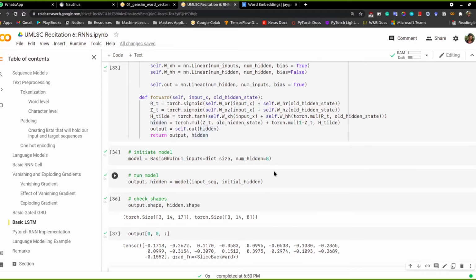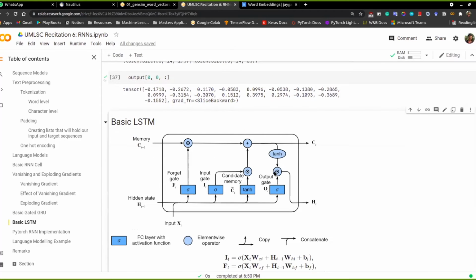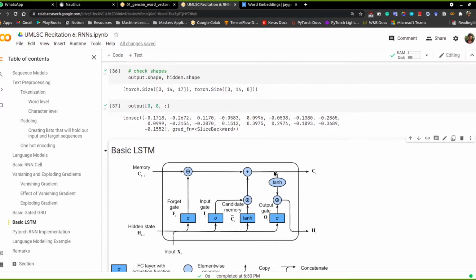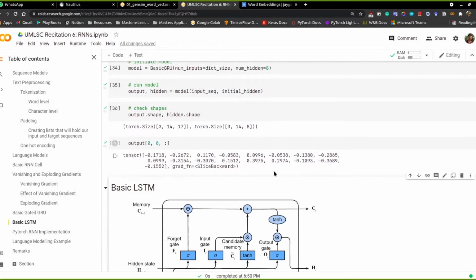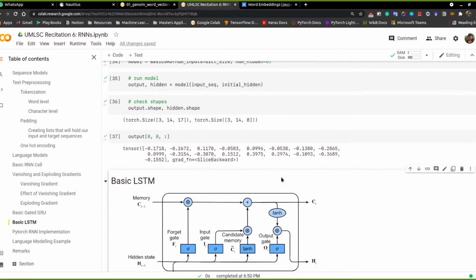For some things that are more relevant, their information would be added more, and for some time steps where the information is not too relevant, it will be discarded and will not be added into the actual hidden state that we pass further on. So it allows us to decide how much memory, how much information from each time step we should include in the hidden state and propagate it forward.